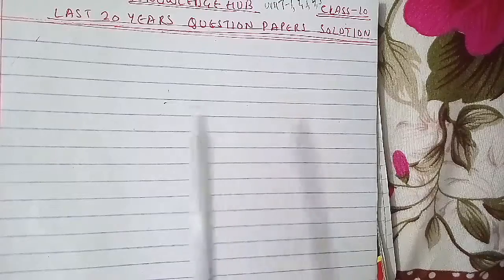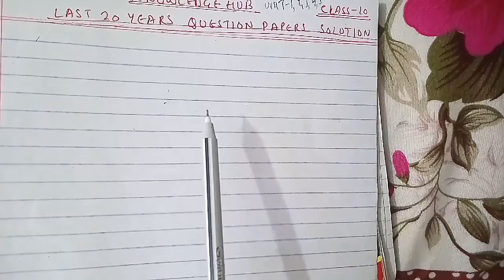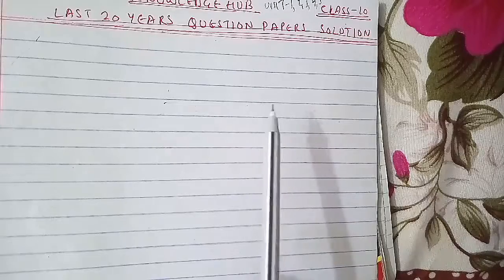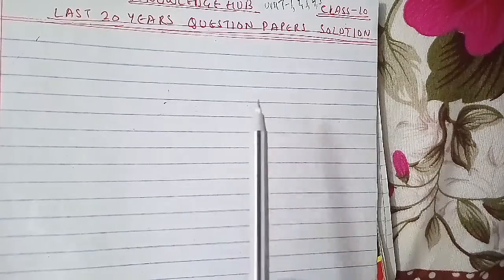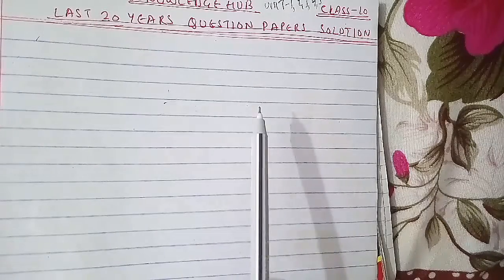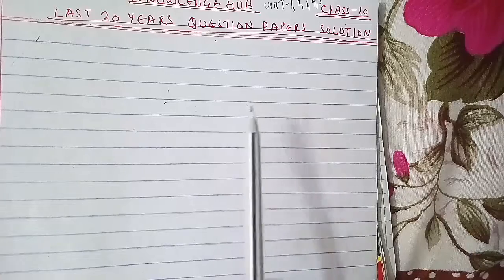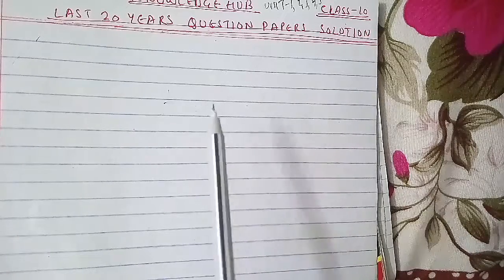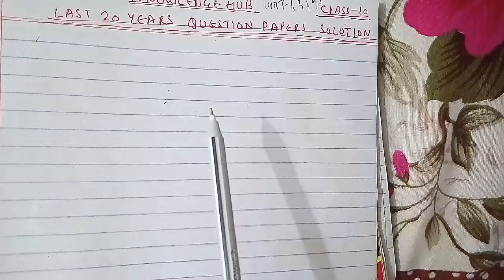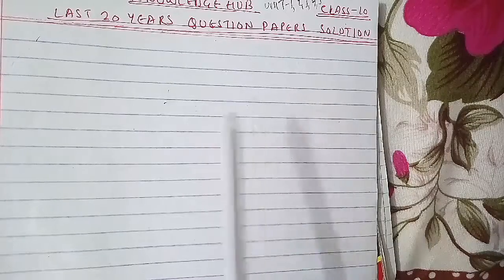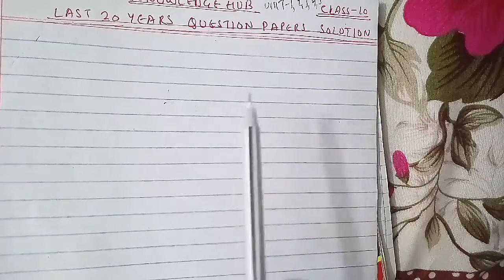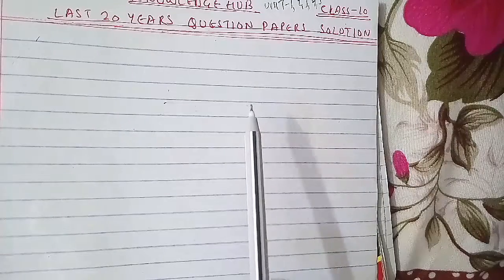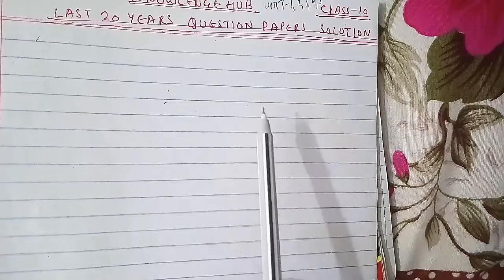Attempt two parts of the following. What is software testing? Briefly discuss the following, like verification, validation, and alpha, beta, and acceptance testing. This is also from unit 4 here. Another question is to describe white box testing in detail. Discuss cyclomatic complexity with a suitable example, also from unit 4 here. Next, discuss the following, like formal technical review, FTR, which we have discussed in unit 4, and debugging approaches from unit 4.